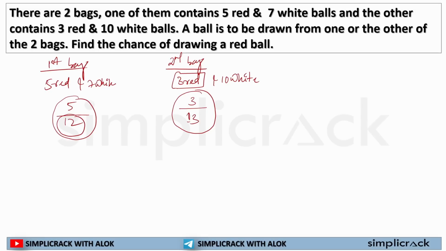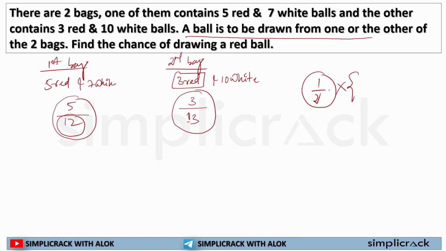But the question does not end here. Why does it not end here? Because here lies the clause: a ball is to be drawn from one or the other of these 2 bags. Now we have to find out the probability of these 2 bags as well. If I have to find the probabilities of the 2 bags, it will always be 1 by 2. I have 2 bags, I have to select one, so the probability is 1 by 2.